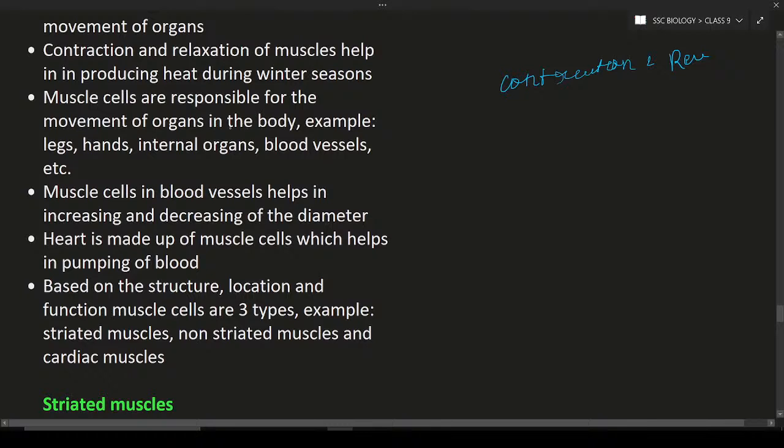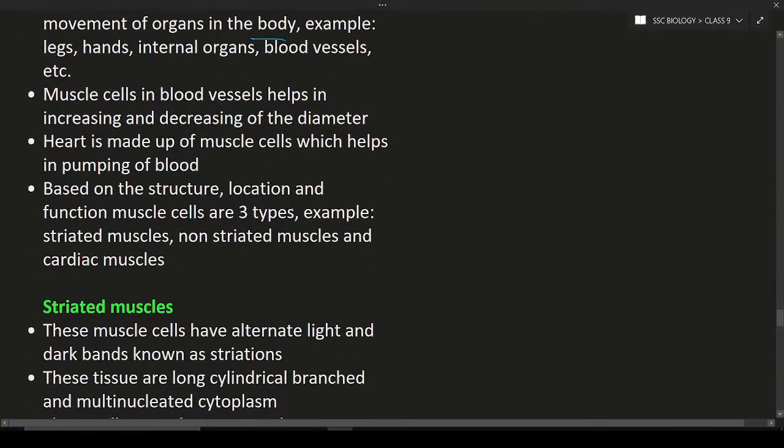Muscle cells are responsible for the movement of the organs in the body. If you see in the winter season, your muscle cells will shiver. Why is the shivering important? During the shivering process, muscle cells will contract and relax many times. During this process, heat will be produced. That heat is used for increasing body temperature. This is the main important aspect of it. The muscle cells in the blood vessels help in increasing and decreasing diameter.